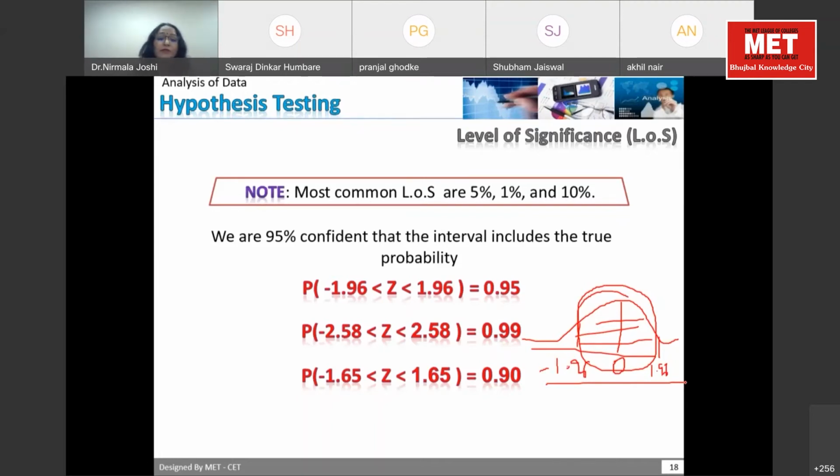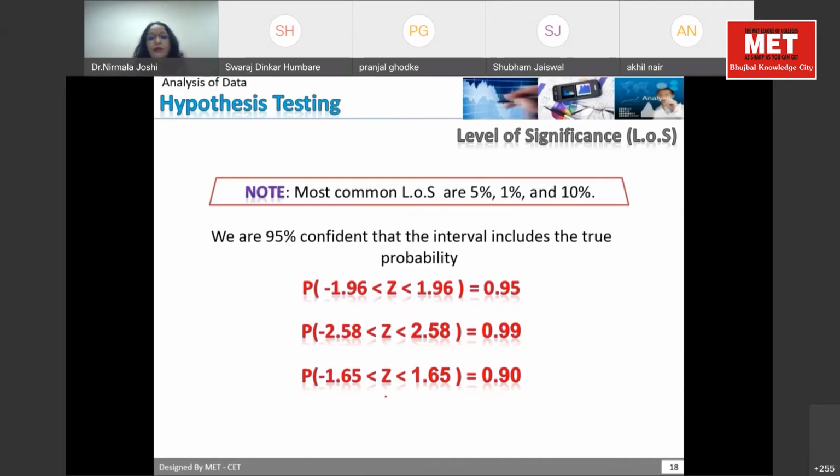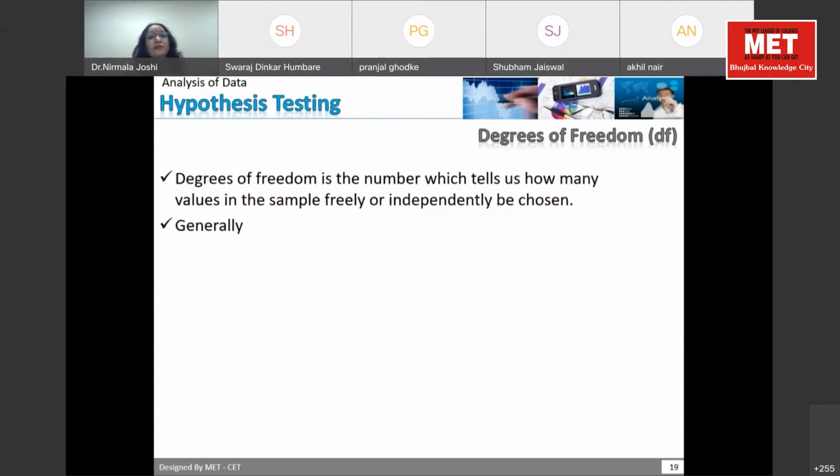Similarly, if you are talking about a level of confidence of 99%, the standard deviation will go to minus 2.58 and plus 2.58. If you are talking about 90% observation, it will go to minus 1.65 and plus 1.65. So this is the way we interpret all the observations. Where do we use it? We use it when we accept or reject the hypothesis.